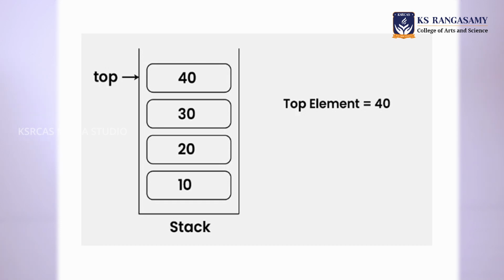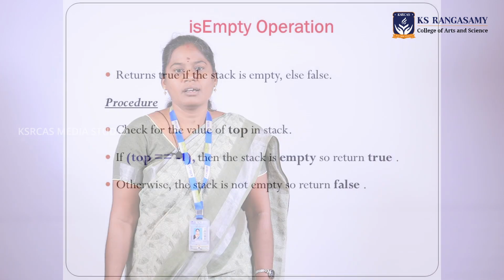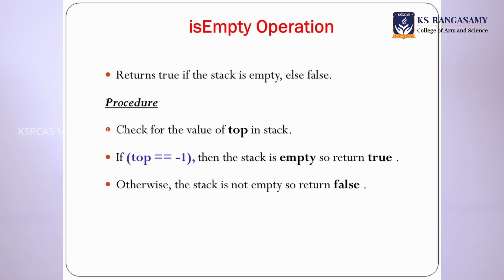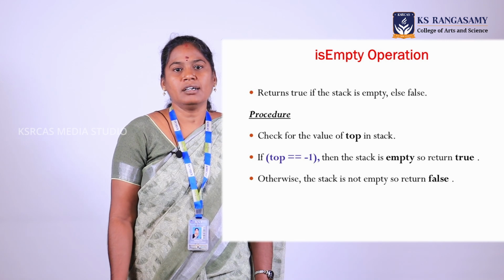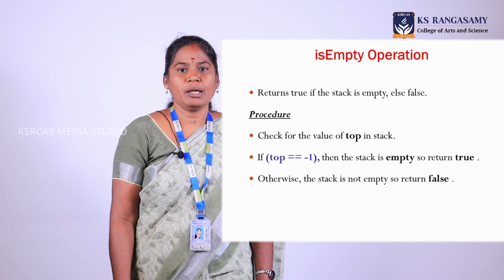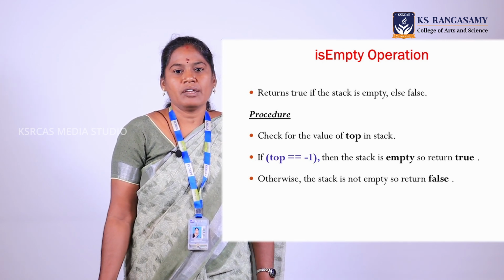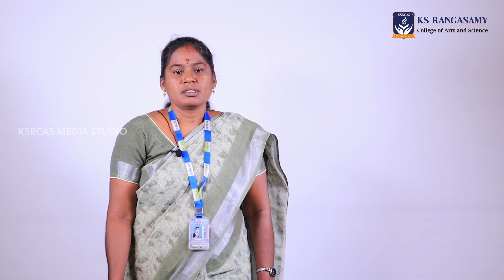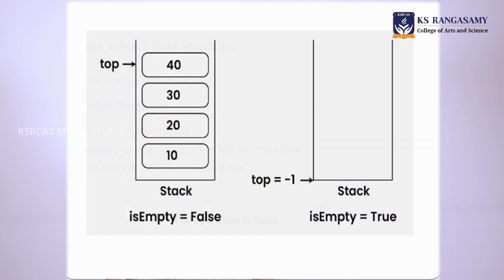This is the example for retrieving the top element. Here we have 4 elements in the stack, and the top element is 40. When we perform the peek operation, the top element 40 will be returned from the stack. Next is the isEmpty operation. This is used for checking whether the stack is empty or not. If the stack is empty, this function will return true. If it is not empty, it will return false. The condition is top equal to -1.